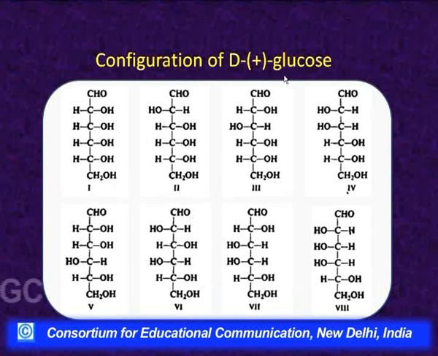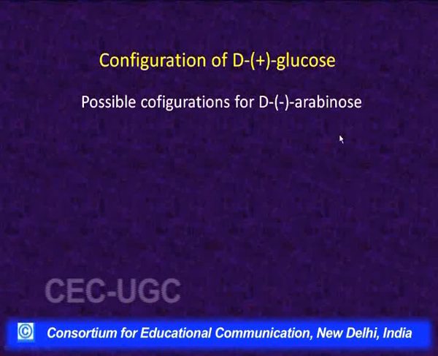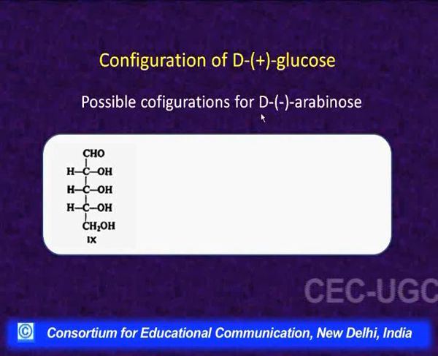Then, as I said before, plus glucose was obtained by the Kiliani-Fischer synthesis of minus arabinose. So, it means we should have the configuration for minus arabinose also, and keeping the same argument, that is, keeping the hydroxyl on the lowermost asymmetric carbon on the right, he wrote the 4 possible configurations for minus arabinose which could be correlated with D-glyceraldehyde.